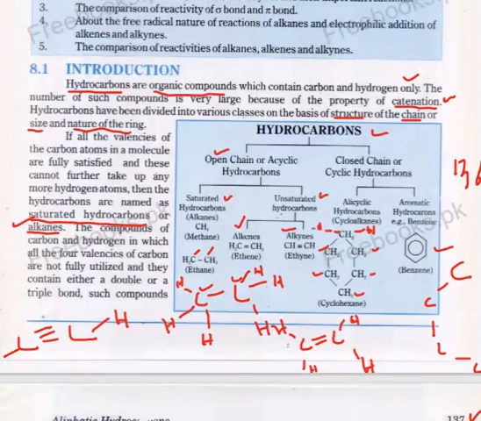There are 6 carbons in a benzene ring: 1, 2, 3, 4, 5, and 6. Every carbon contains a single hydrogen atom.